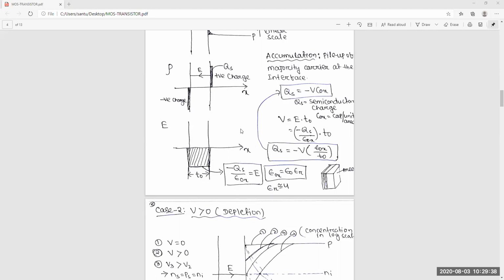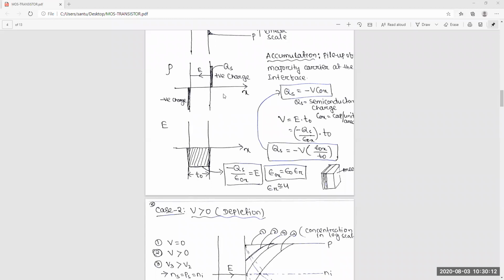When we are calculating the electric field, this Qs is basically the positive charge, or is it the total of positive and negative? It is the quantity. See, this Q is one charge, no? We are just taking the quantity of it. This same Qs is nothing but the polarity here: this is positive and this is negative.